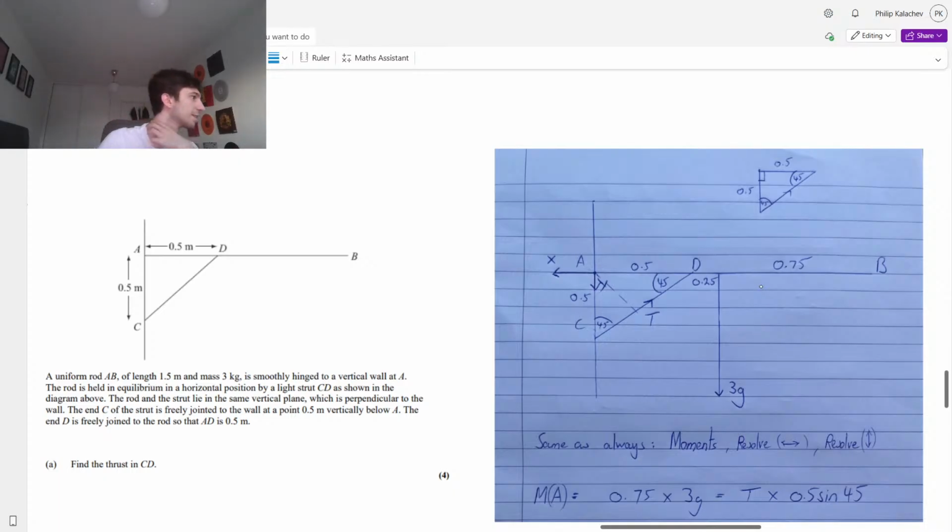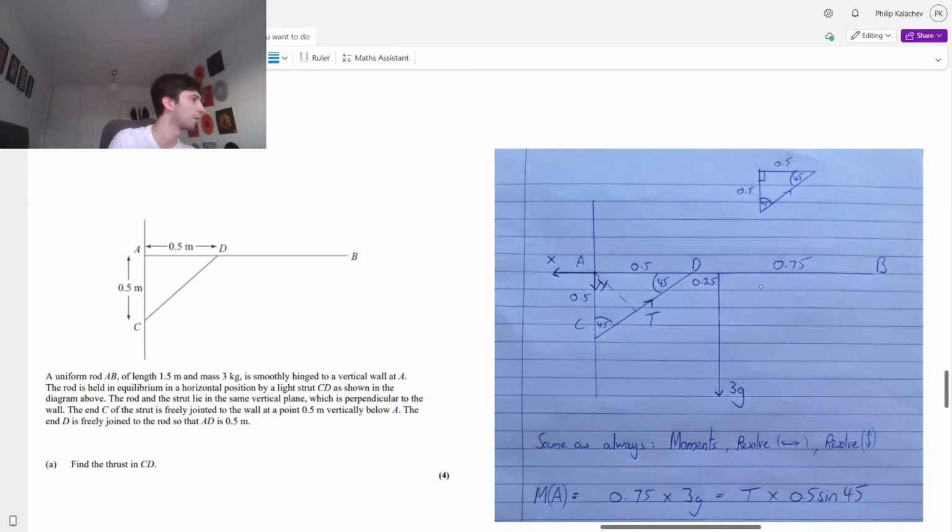In CD, isn't the tension basically the thrust? Exactly, yeah. It's the same thing. Tension in the rope is like the thrust in CD. Same idea. So let's go through the question. I just really want to make this very, very clear, guys.